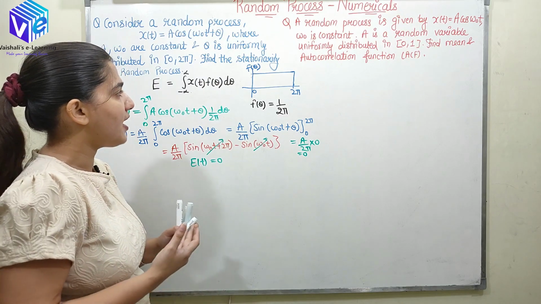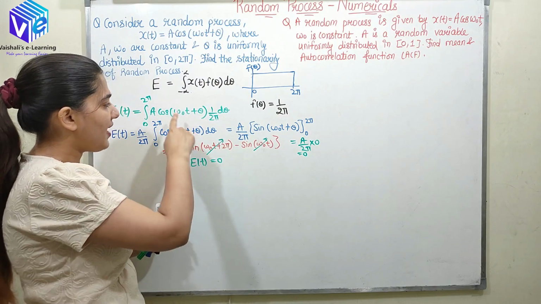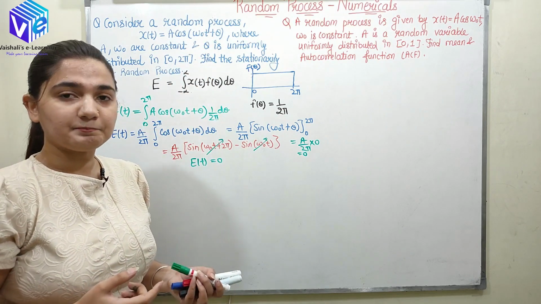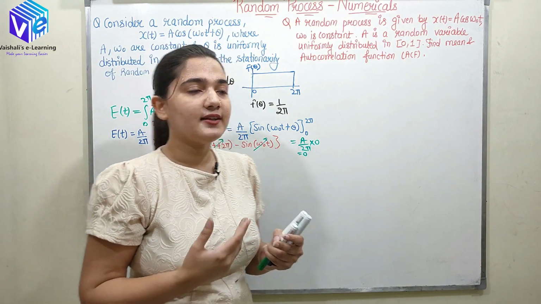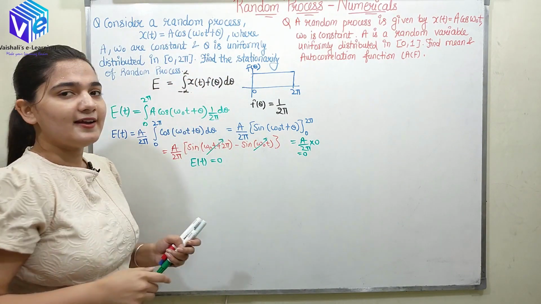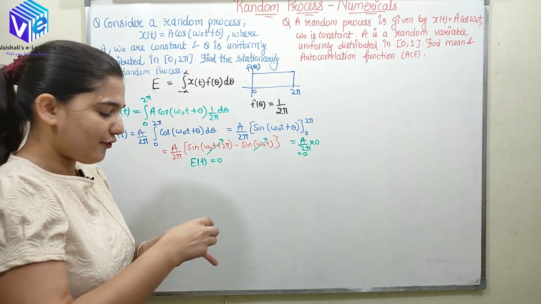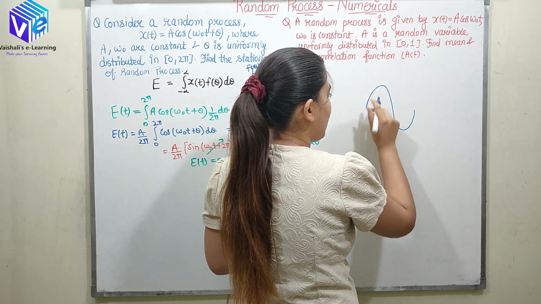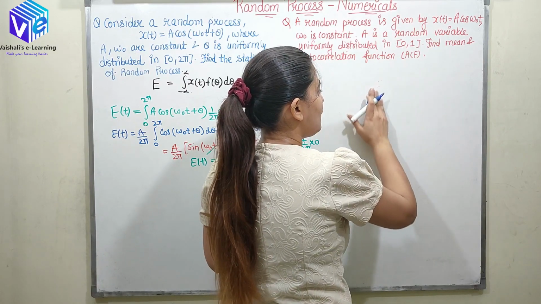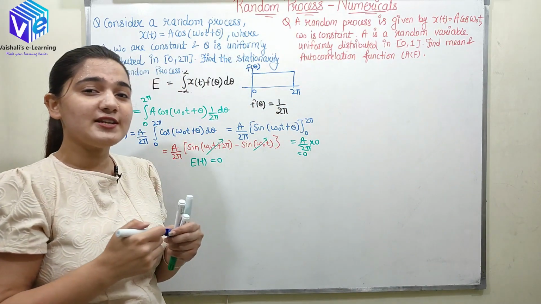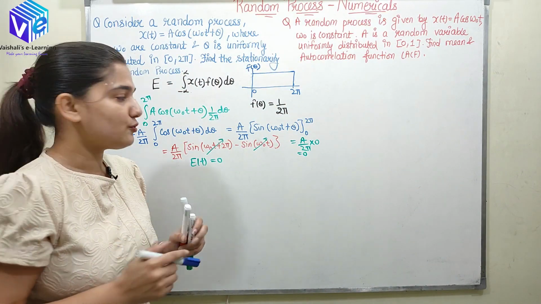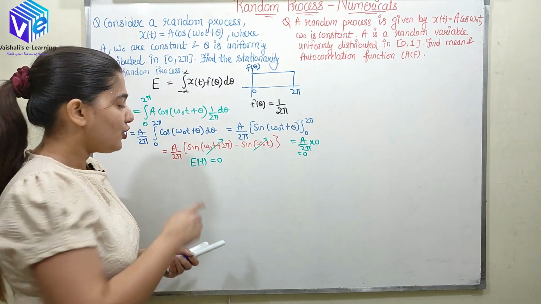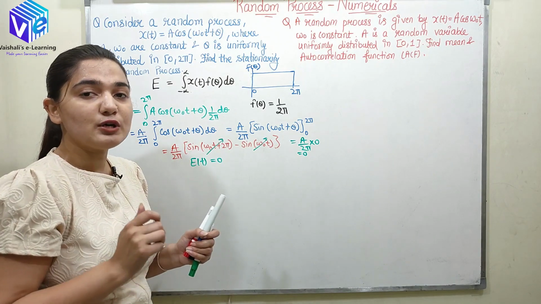And even if I find out the ensemble mean, so if I see this function x of t is a cos omega naught t plus theta. Now if I vary the theta from 0 to 2 pi, I'll be having a full wave of cos. So I hope you can see a full wave of cos will be like this. So here I'll be having equal positive and negative part. So the mean of equal positive and negative part would be 0. So I can say the mean is equal to the ensemble mean also. So here the mean is constant, it is equal to the ensemble mean.